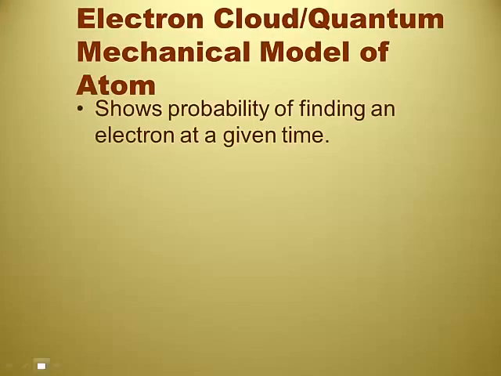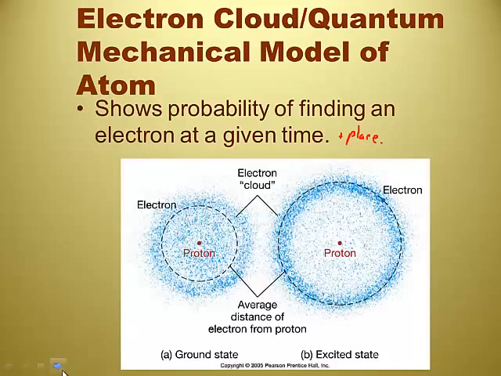Basically, the math that we just showed you gives the probability of finding an electron at a given time and place. It's kind of like statistics. And because it's giving you time and place, you can graph this. It's giving you x, y, and z coordinates. It's three-dimensional, so you can get a picture of what the electron cloud looks like.